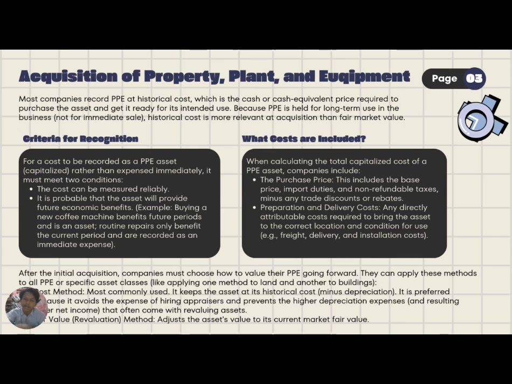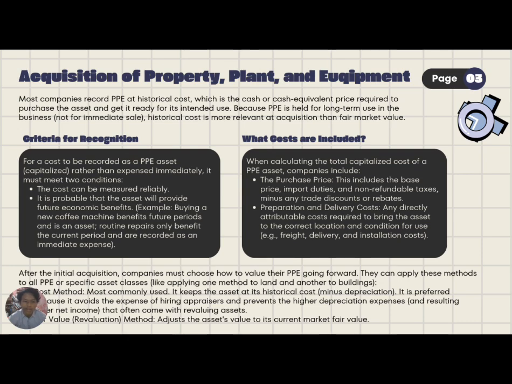So what costs are included? When calculating the total capitalized cost of a PPE asset, companies include the purchase price. This includes the base price, import duties, and non-refundable taxes, minus any trade discounts or rebates. Second is preparation and delivery costs: any directly attributable costs required to bring the asset to the correct location and condition for use, for example, freight, delivery, and installation costs.